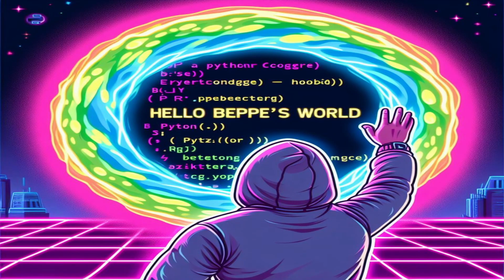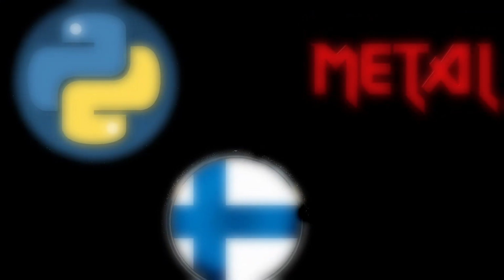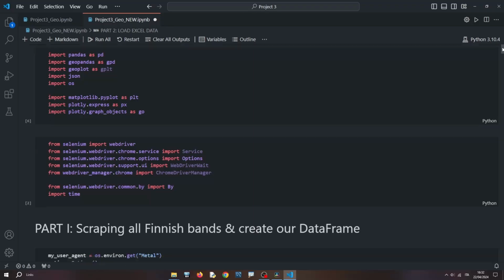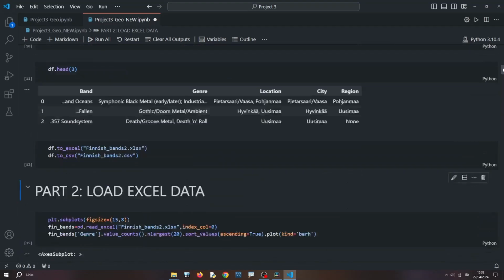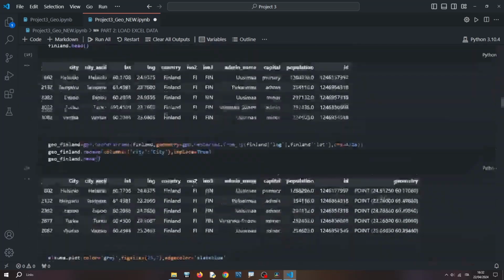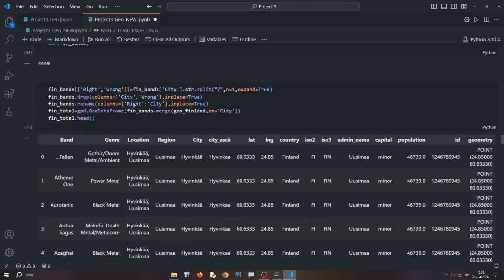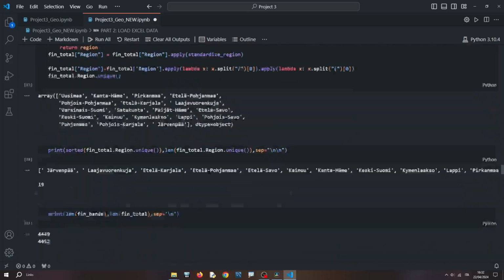Welcome back, dear nerds! What do Python, metal, and Finland have in common? Well, today a lot, because it's time for a new data analysis project, and we'll do it by exploiting two new libraries, Selenium and dependencies. There's a lot to say before starting, and for this reason, I fear I'll have to do another two-part video, even if I'm not a fan of episodes.